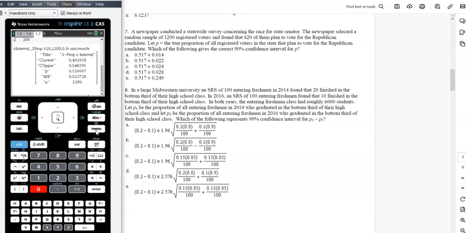So our p hat is going to be 0.51. Well, it's 0.517 rounded. The margin of error is 0.023, so 0.0237. Wow, I had to be careful there. 0.0237, which rounds to 0.024 there, so C.